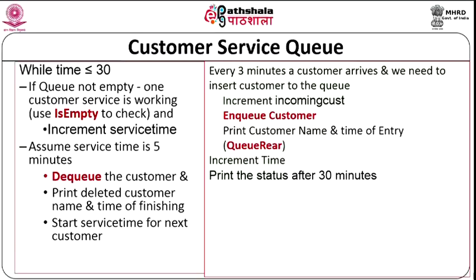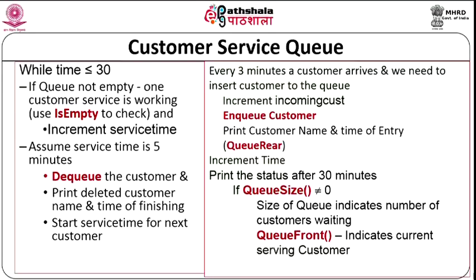Here we are assuming things. We are assuming 5 minutes, we are assuming every 3 minutes, which is not true, so it will change. Now, print line status: if the queue size is equal to 0, it indicates the number of customers, which I have already told, and the current serving customer is also needed, which is given by queue front. So, almost all the operations are used along with some parameter increments for the particular application. If the queue size is 0, it means there are no waiting customers, which is very good. For this, the queue ADT operations are create queue, enqueue, dequeue, isEmpty, queue front, courier.